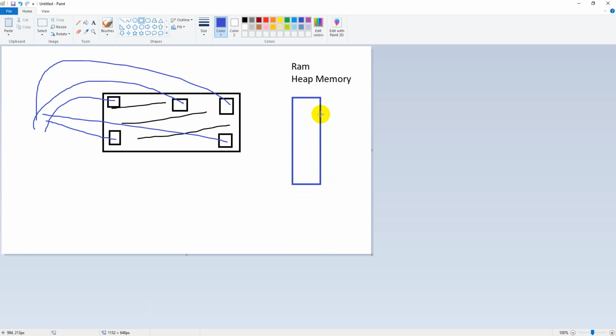So where it can store multiple values. The last one will be like this. So insertion order will be like this, even deletion order also will be like this. You cannot delete a specific element in between. Whatever the last inserted element is there, that is going to get deleted. So this is what is called a stack.